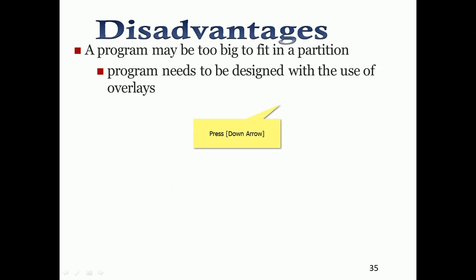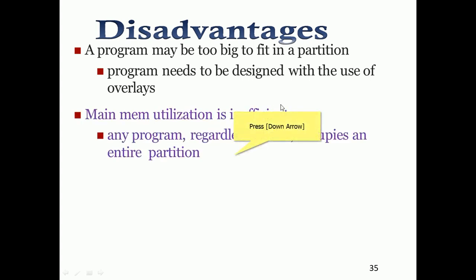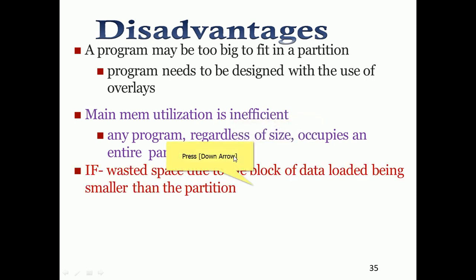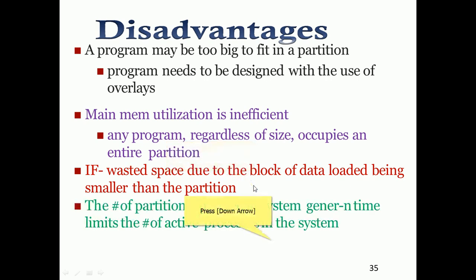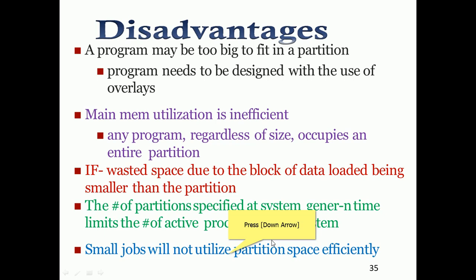Disadvantages: a program too big to fit into a partition needs to be designed with the use of overlays. Main memory utilization is inefficient, since any program regardless of its size occupies an entire partition. Internal fragmentation wastes space because the block of data loaded is smaller than the partition. The number of partitions specified at system generation time limits the number of active processes in the system. With more active processes, the time will be more. Small jobs will not utilize the partition space efficiently.